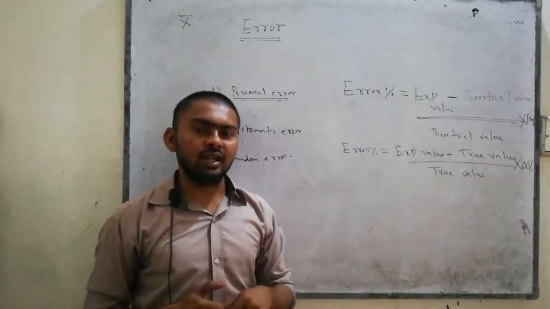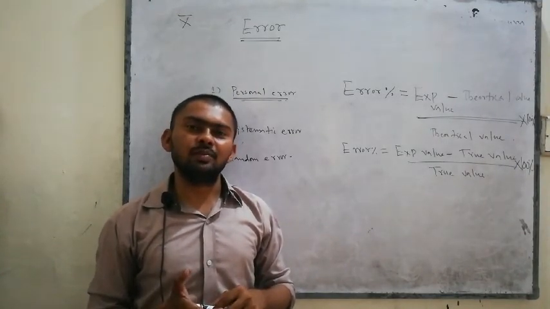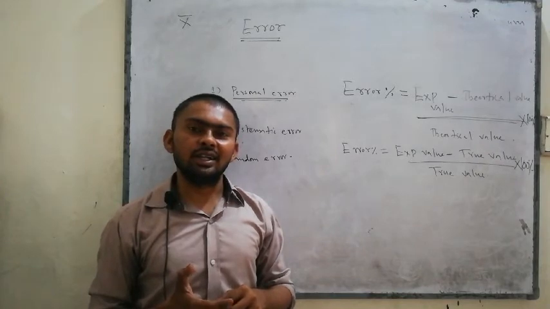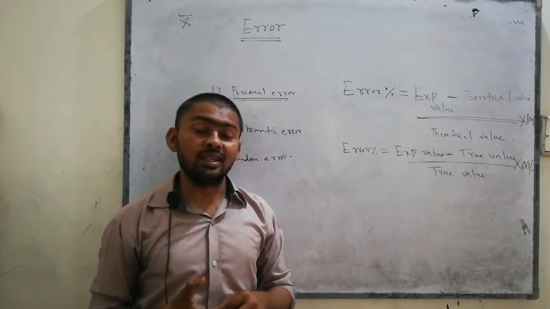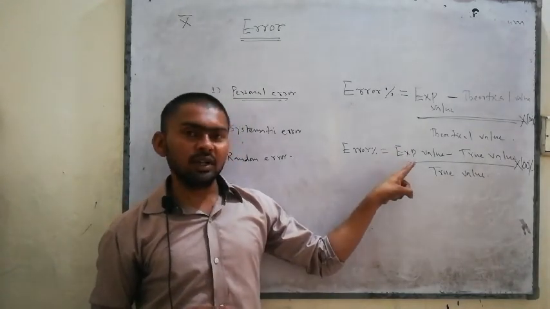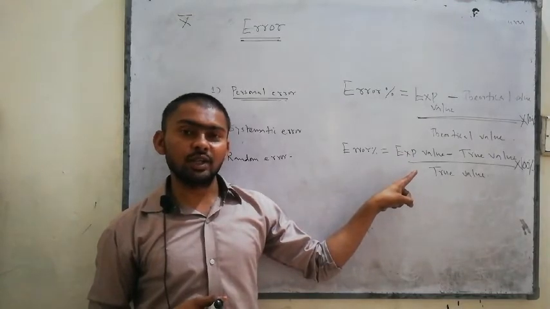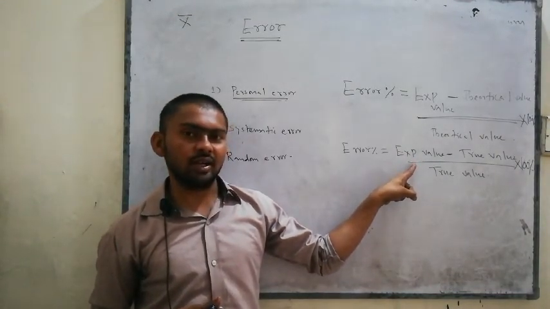We say how much error there is in percent form, meaning how much percent error can take place while doing an experiment. To find the percent error, you can use the formula. Experimental value is the value you got in your experiment.